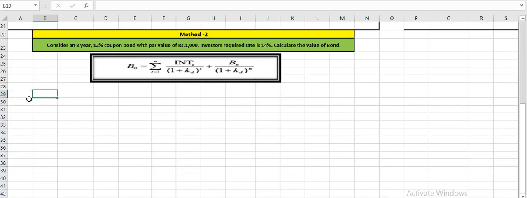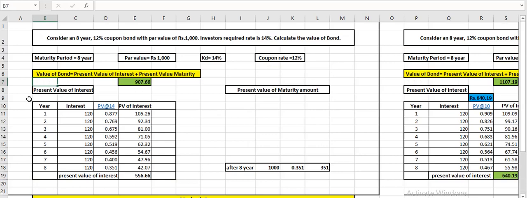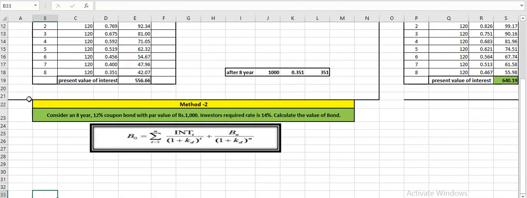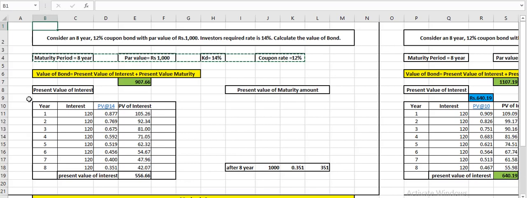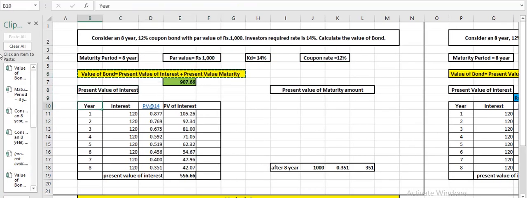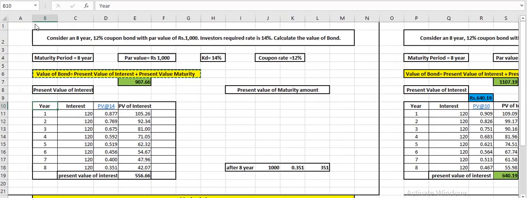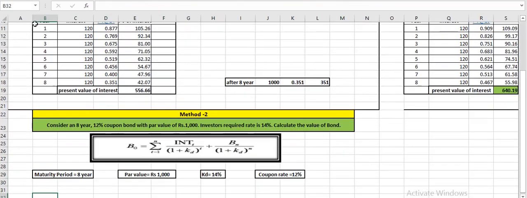So let us write again the basic information, where the maturity period is 8 years. We can take this same from here. So that's the basic information, and the main formula is value of bond equals present value of interest plus the present value of maturity amount.